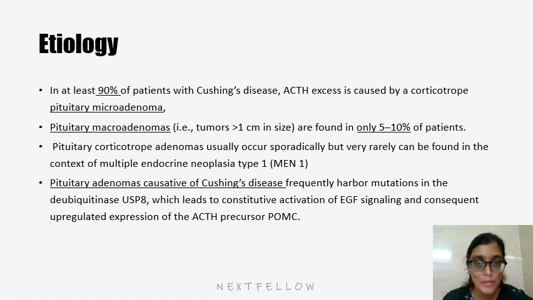In at least 90% of the patients with Cushing disease, ACTH excess is caused by a corticotrope pituitary microadenoma. Pituitary macroadenomas are tumors greater than 1 centimeter in size, which are only seen in 5 to 10% of the patients. Pituitary corticotrope adenoma usually occurs sporadically, but very rarely can be found in multiple endocrine neoplasia 1, that is MEN1. Pituitary adenomas causing Cushing syndrome frequently harbor mutations in the ubiquitinase USP8, which leads to constitutive activation of EGF signaling and consequent upregulated expression of the ACTH precursor POMC.